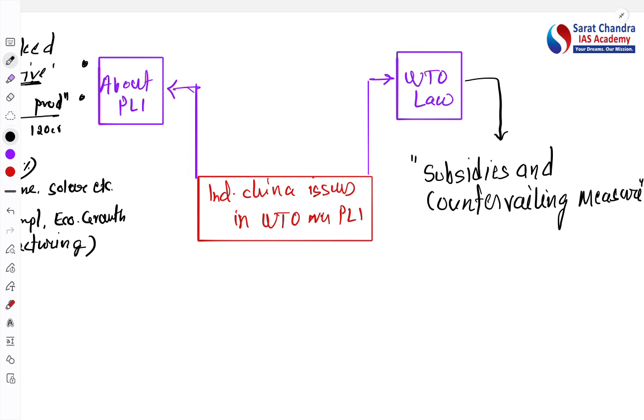So this is the second feedback I want from you, like which type of discussion you want. Should I finish within 30 minutes with the rough flow diagram and mind maps, or should I go slow, explain slowly, and prepare the notes also at the same time? So that feedback also, if possible, please provide in the comment box.